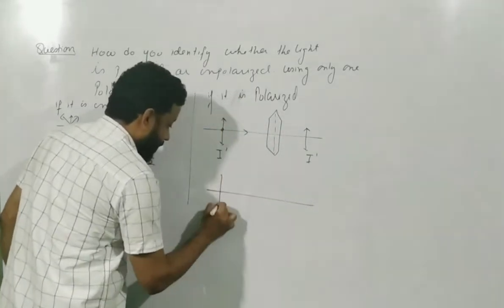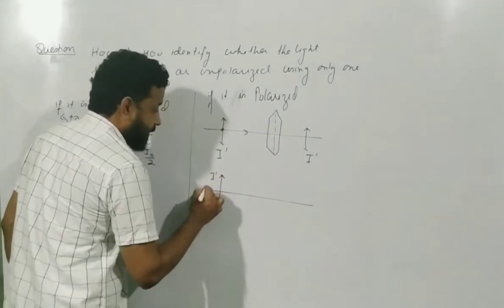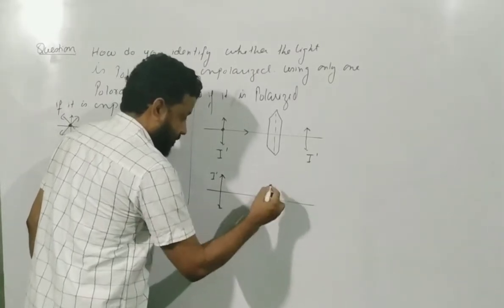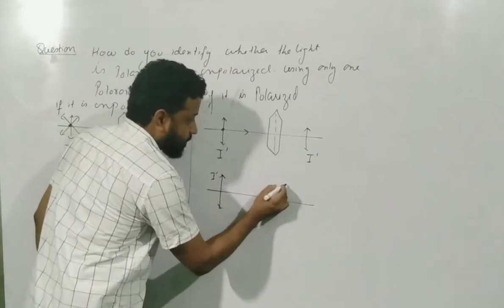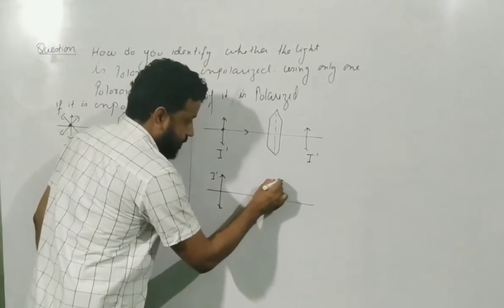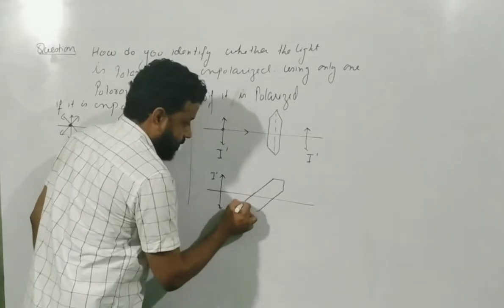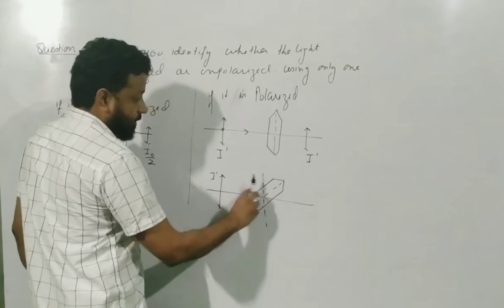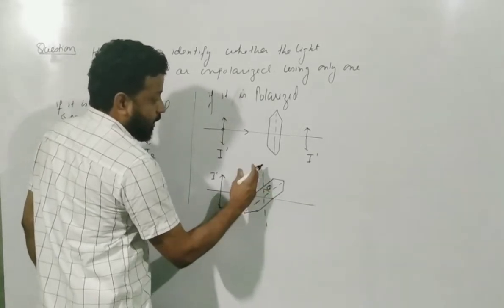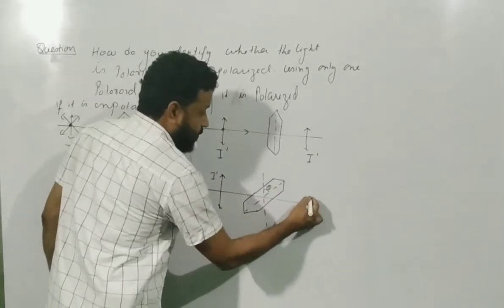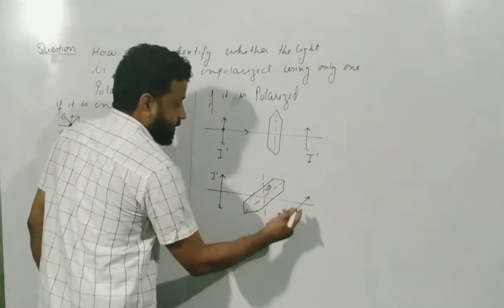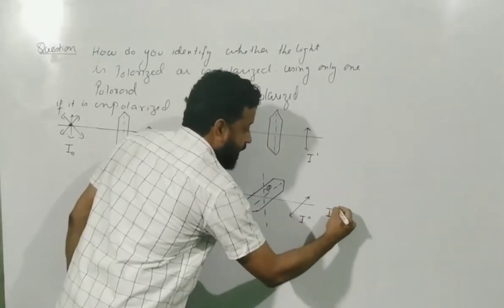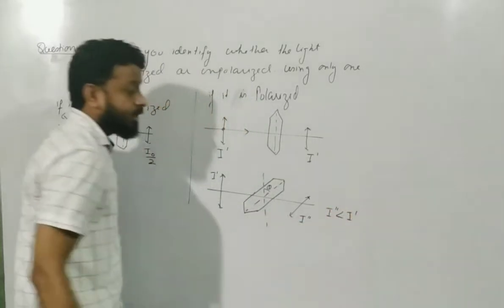So if you rotate this from I dash, and if you have rotated it, then this was the direction of vibration. Let this angle be theta. The component will pass, parallel to the pass axis. Let us say this intensity is I double dash, and naturally this I double dash intensity will be less than I dash.